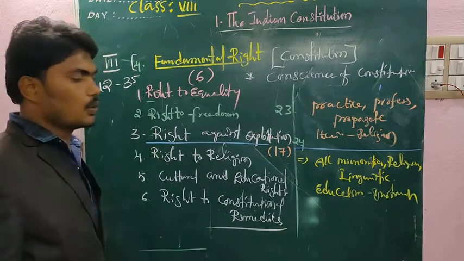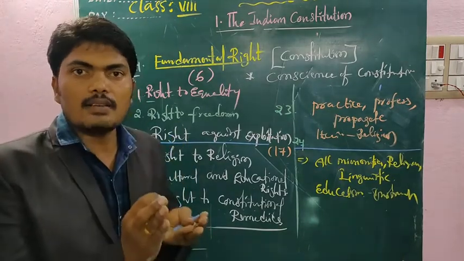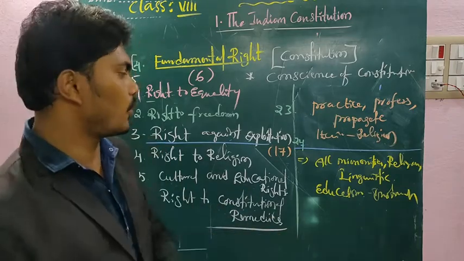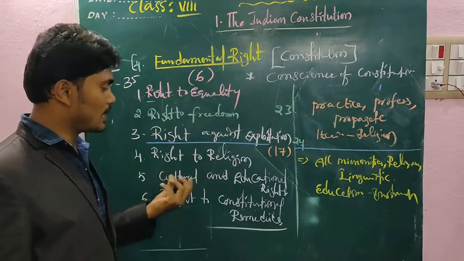They can preserve, protect and develop their culture. As per which right? Cultural and educational rights.